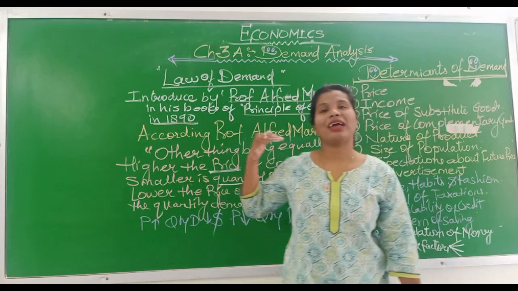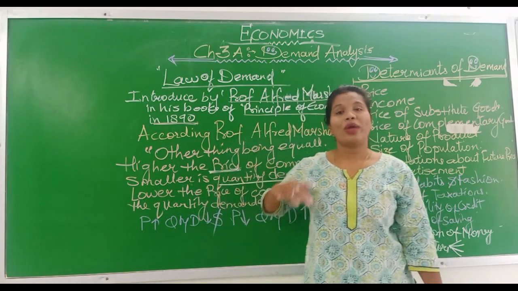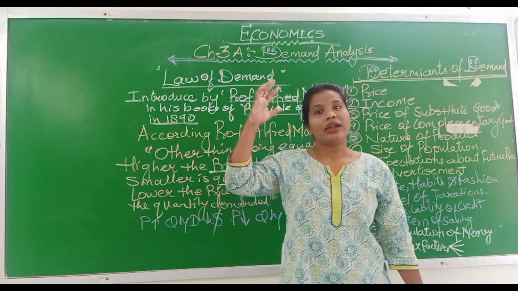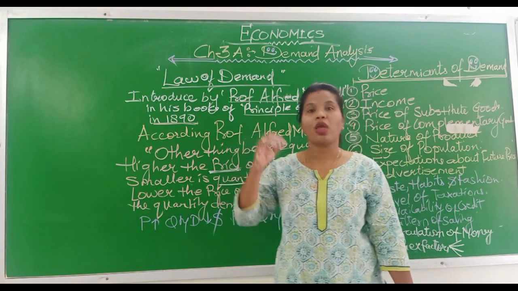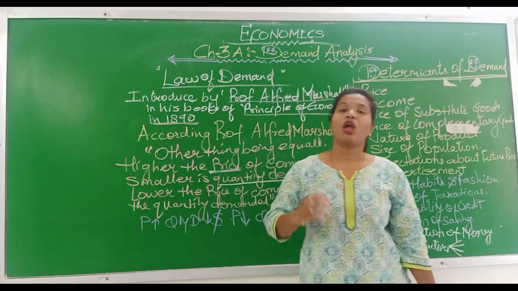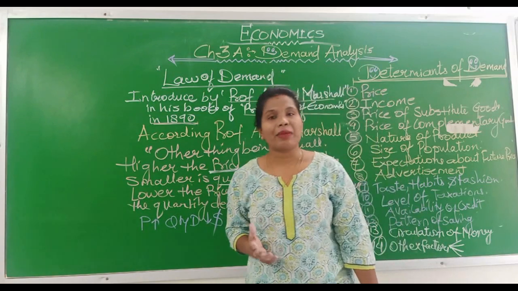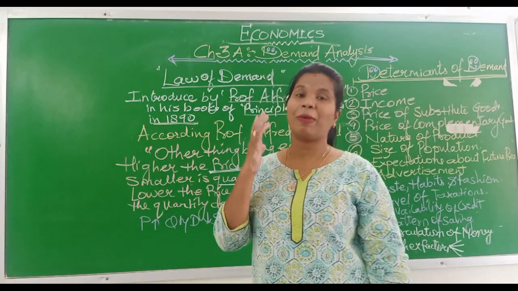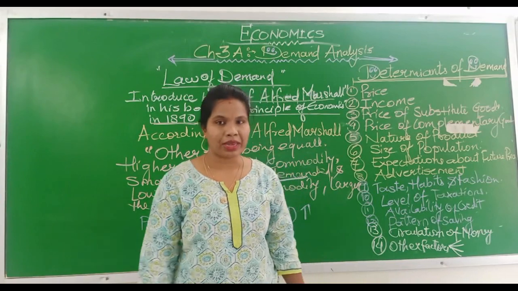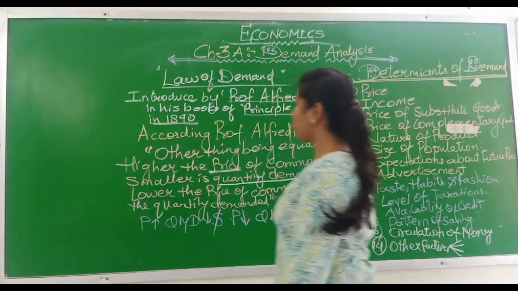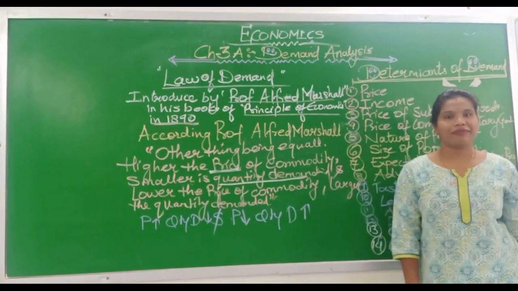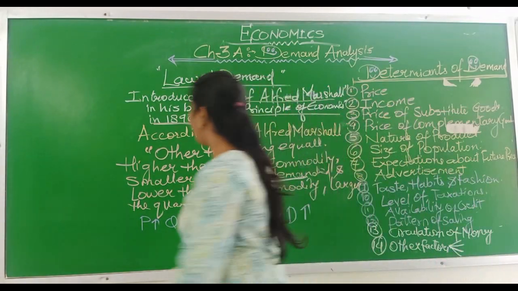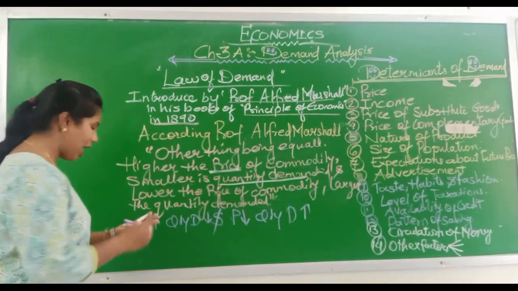other things being equal, when the prices are increasing, the quantity demanded is reducing. When the prices are reducing, quantity demanded is increasing. That means it has an inverse relationship, and vice versa is happening. So this was the law that we were discussing. Symbolically, we can express this law as